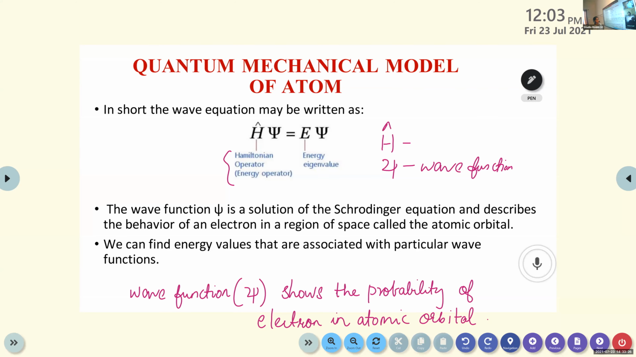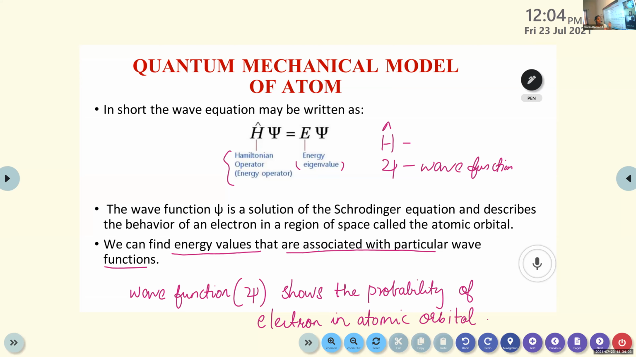Then E stands for energy, in eigenvalues. The wave function psi is a solution of the Schrodinger equation and describes the behavior of an electron in a region of space called the atomic orbital. The same point here: the wave function shows the probability of an electron in an atomic orbital. Then we can find energy values associated with particular wave functions. If we know the wave function, we can find out different energy values.